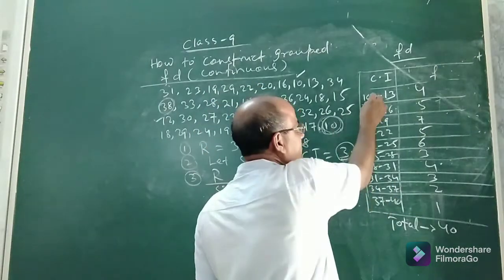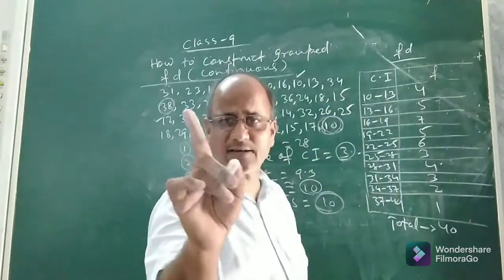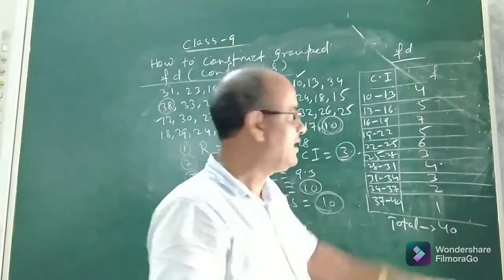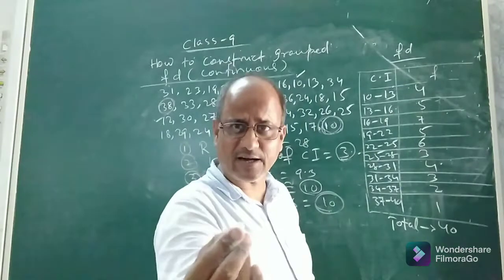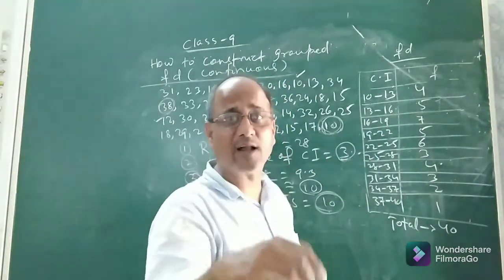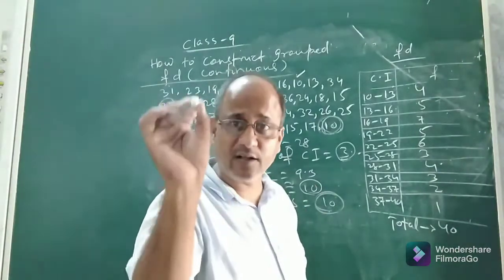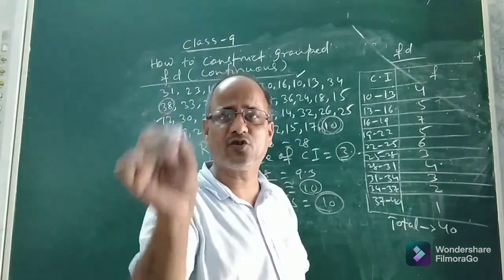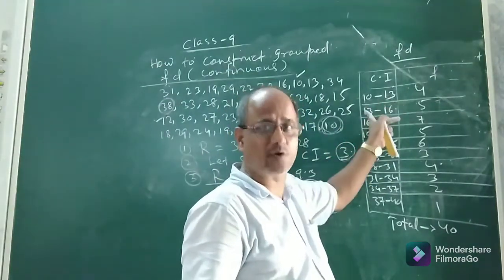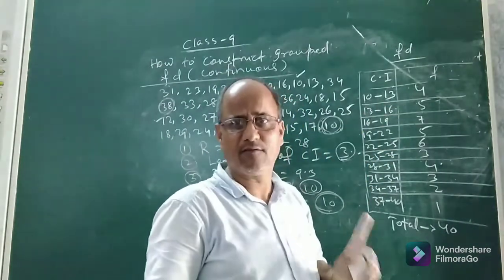So if 10 is the lower limit of the first class, then 13 will be the upper limit of the first class. Okay. And if 13 is the upper limit of the first class, then it will again become the lower limit of the second class, because we are going to construct only a continuous frequency distribution, or exclusive type. That means 13 will not come in the first class. It will go to the next class interval. Okay.